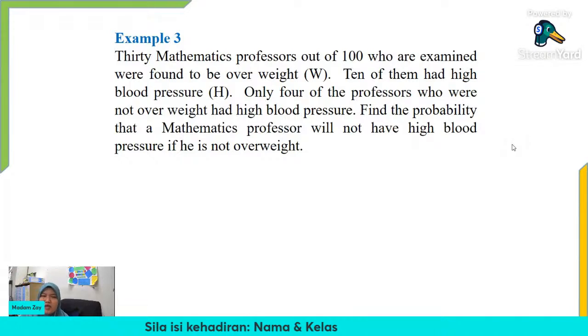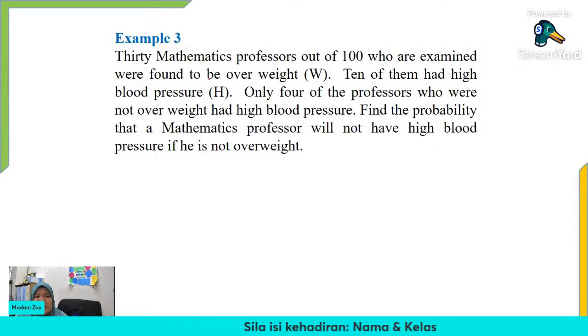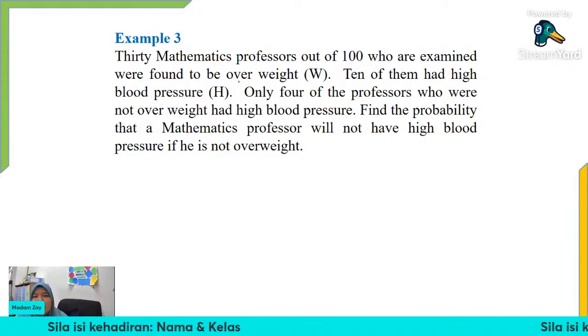Okay, so this one is a situation kan. So let's say 30 mathematics professor out of 100 who are examined were found to be overweight. So 30 orang profesor daripada 100 ni overweight.